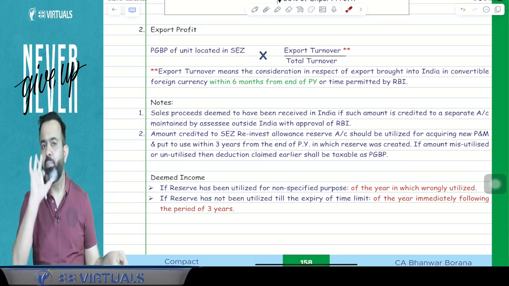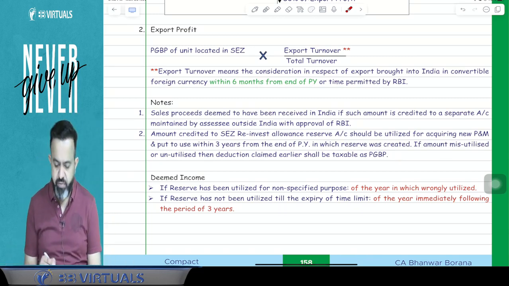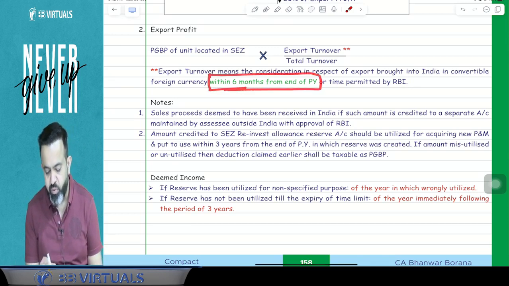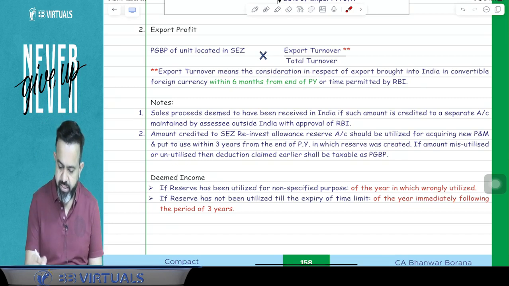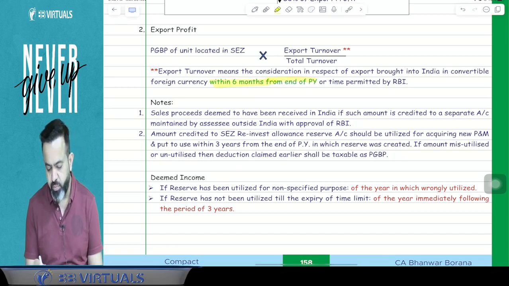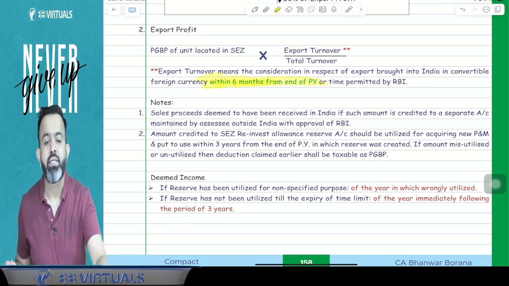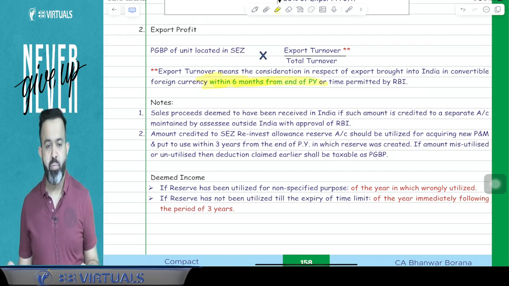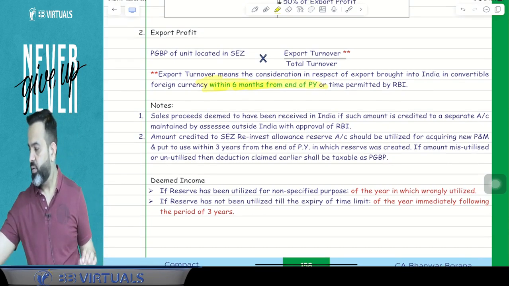Earlier it was written that time permitted by RBI only, but this time they made one amendment, and they say that whatever amount received within the 6 months from the end of the previous year or time permitted by RBI. So just write that within 6 months from end of the previous year. I think in your book, page number 161. Yeah, just write.